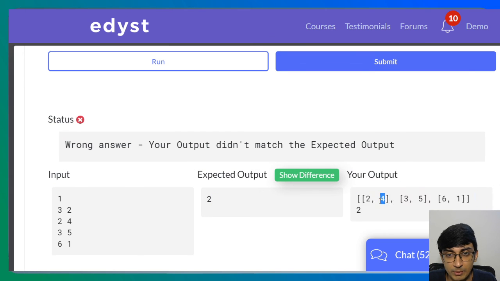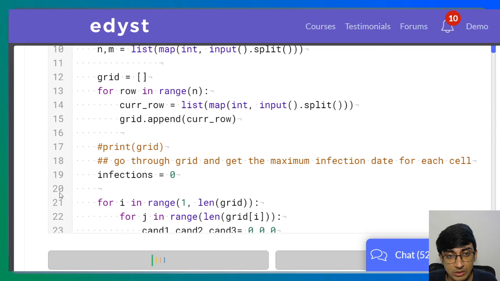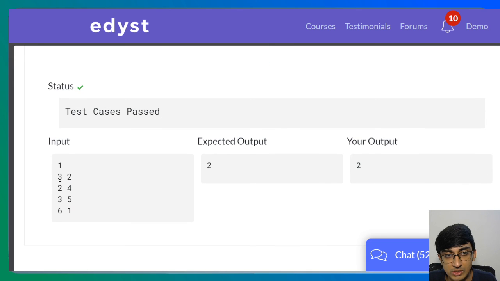So we're getting the correct answer, but we're printing something else unnecessarily as well. We're printing the grid, so we don't want to print the grid, right? We should just do it without printing the grid. So yeah, now we're passing the test case. This is the one given to us.